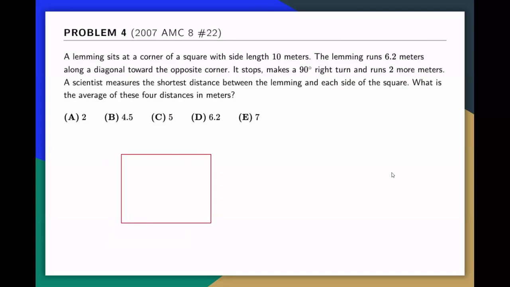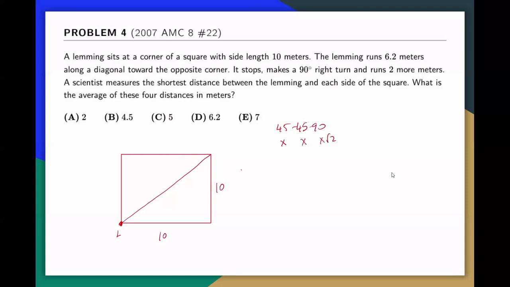Okay, so it's not a square, but anyway. So we start with this diagonal. If I start with this corner, let's say this is L, and we know this is 10 and this is 10. And the hypotenuse, by Pythagorean, is 10 root 2, or just use the 45-45-90 triangle, so x root 2.